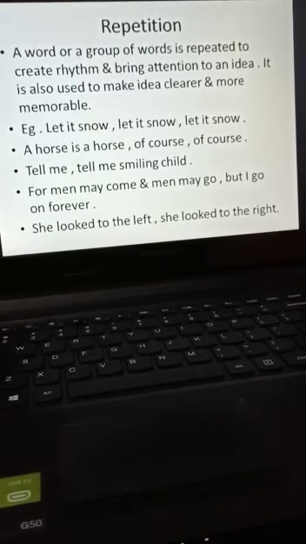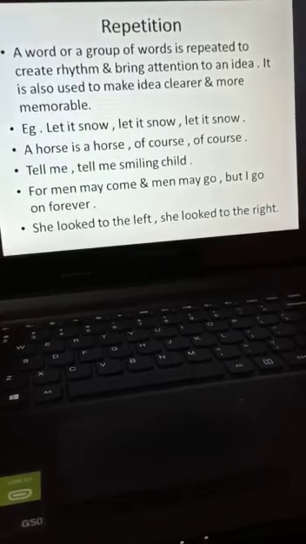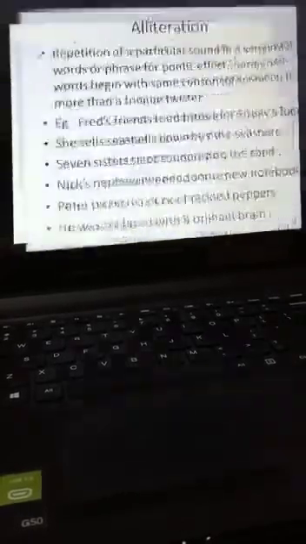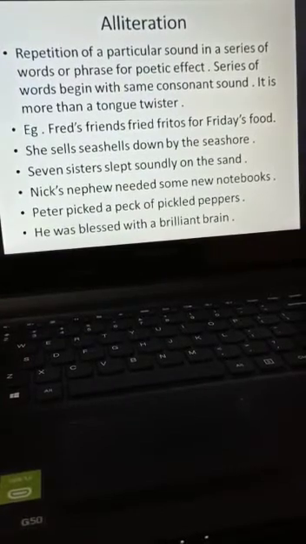By looking at the examples, it is clear to you. It is a repetition of a group of words. That's why it is repetition. The last is alliteration.